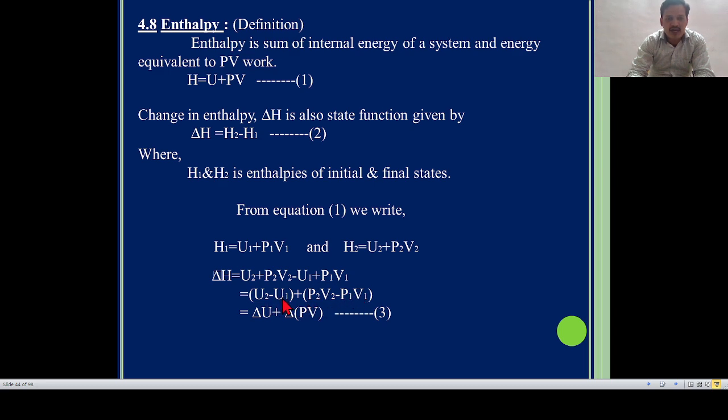So U2 minus U1 is equal to delta U, V2 minus V1 is equal to delta V, and P2 minus P1 is equal to delta P. So I have simply written it as delta in bracket PV.